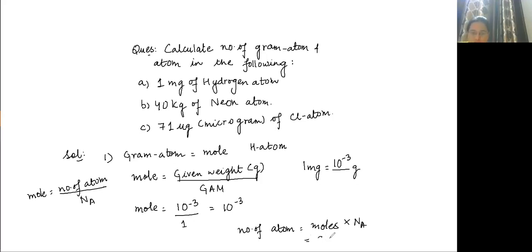This is 6.023 into 10 to the power 23 into 10 to the power minus 3. So number of atoms is equal to 6.023 into 10 to the power 20.